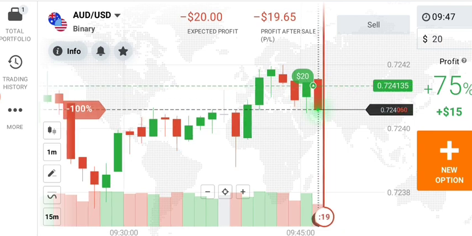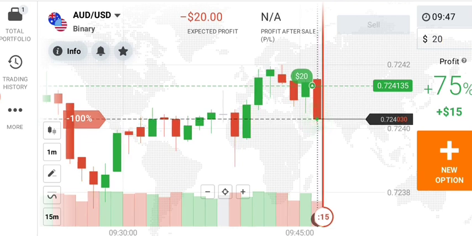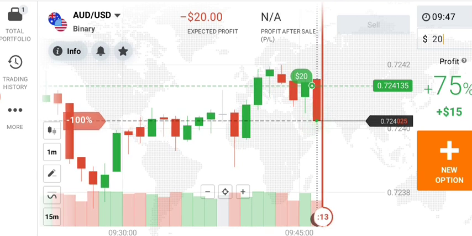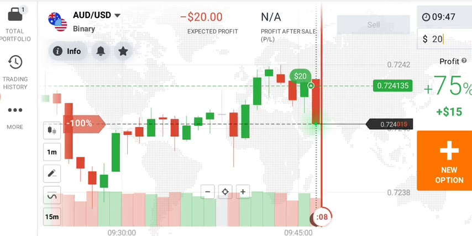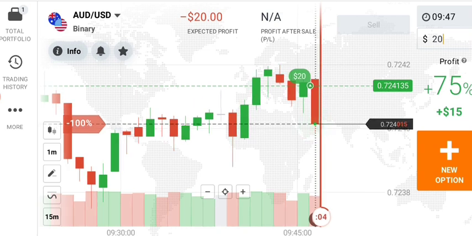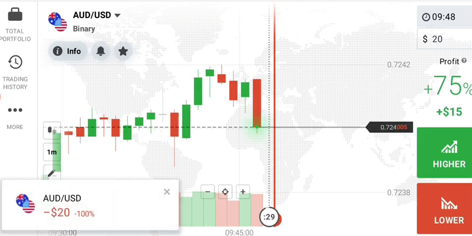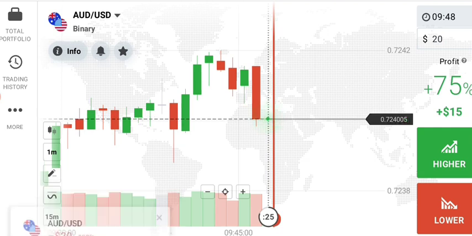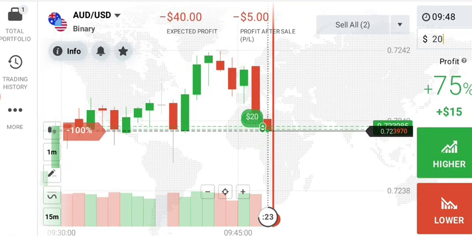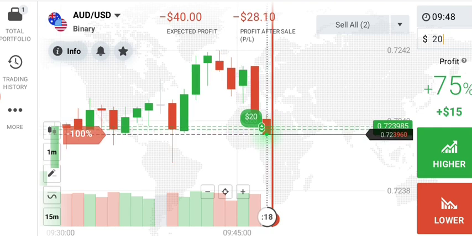Just wait. Okay, if I lose my trade here because of the fast momentum, no worry about that loss. I will recover my loss on the next candle. Okay, very good entry point. I get a very good entry point to go with buyers here.